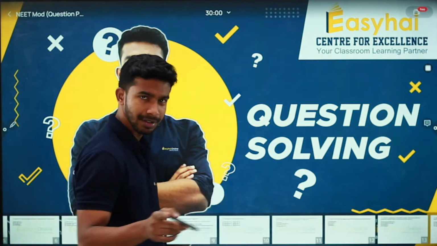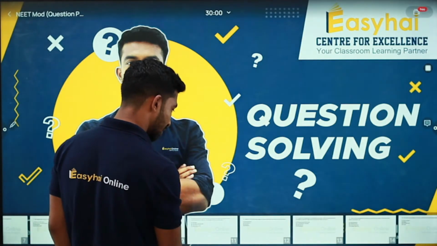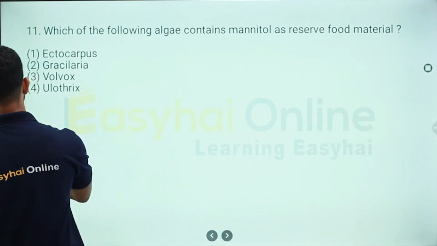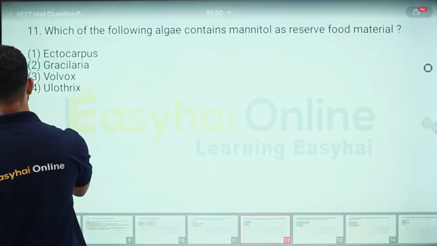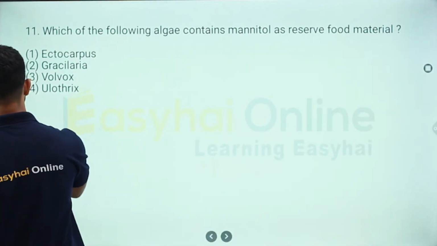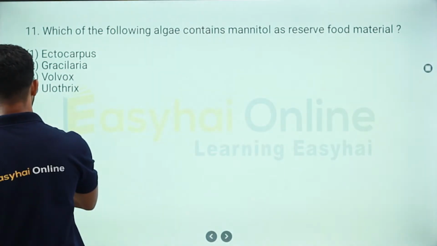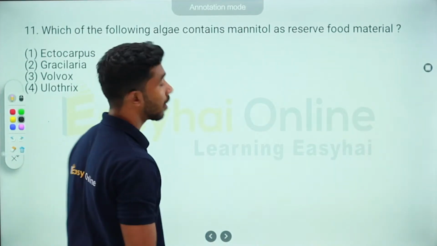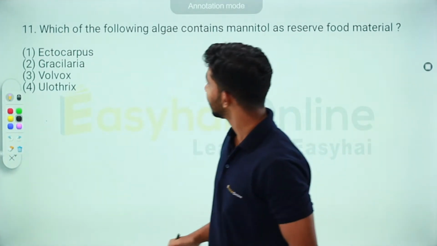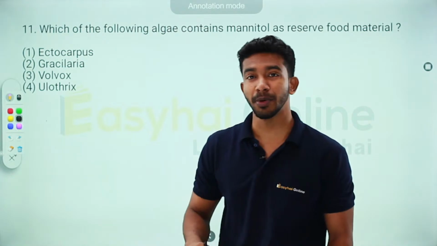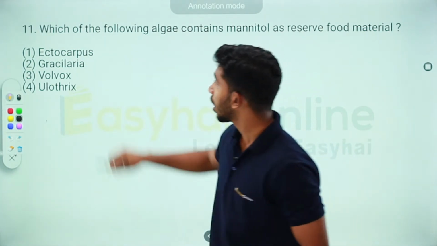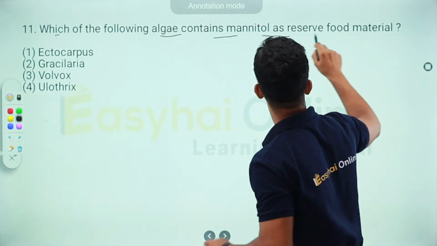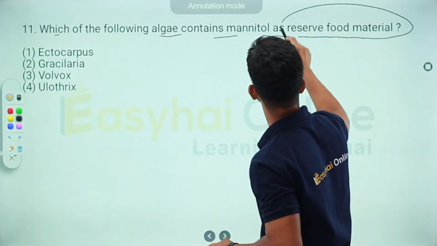We did 10 questions last week. So here we go. This is where we start. The very first question for today is from the previous year question paper of NEET 2021. Which of the following algae contains mannitol as a reserve food material?